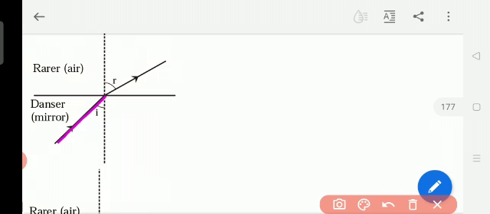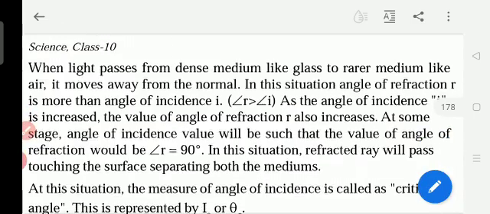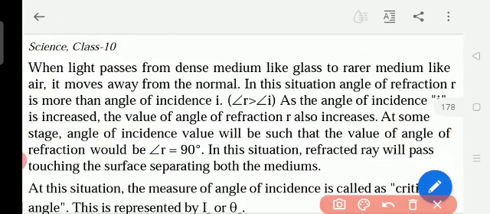Emerging means coming out of the denser medium into the rarer medium. So it is coming from here to here, emerging, separating. Here, when it goes from the denser to the rarer medium, we can see the critical angle. So what is the critical angle?